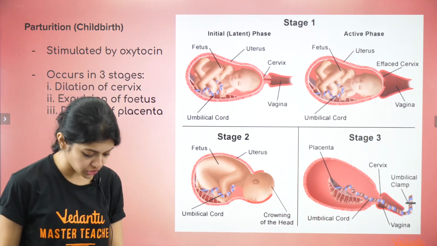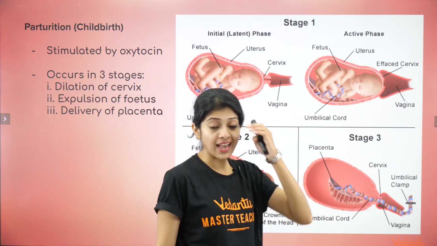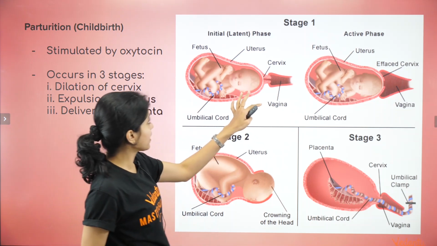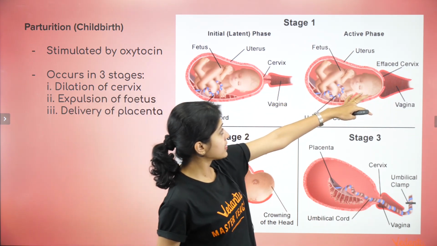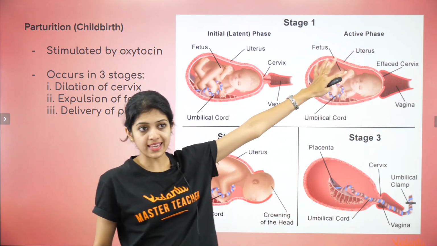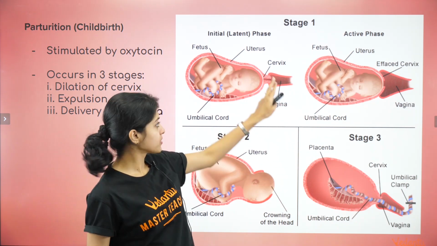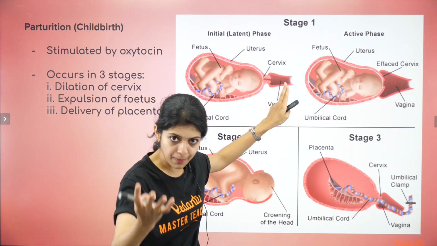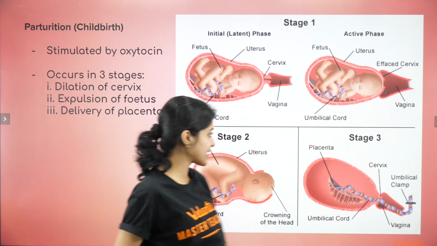Yes, and parturition occurs in 3 basic stages, as you see here. Stage 1 is where dilation of the cervix occurs. Initial phase of dilation, and here the active phase where the cervix is dilated. Forget about all these complex terms. Just look at the image to understand. The cervix is normal first. It's just beginning to get pushed by the baby's head. The next stage, the cervix is dilated well.